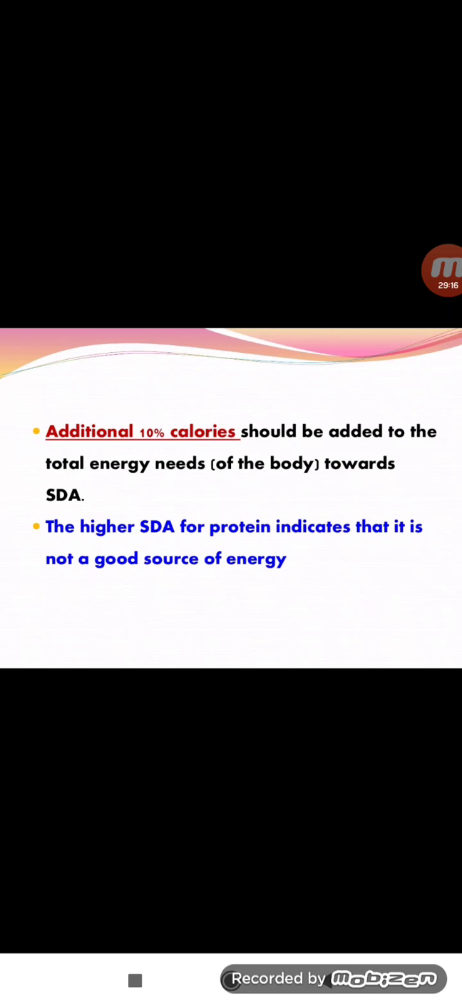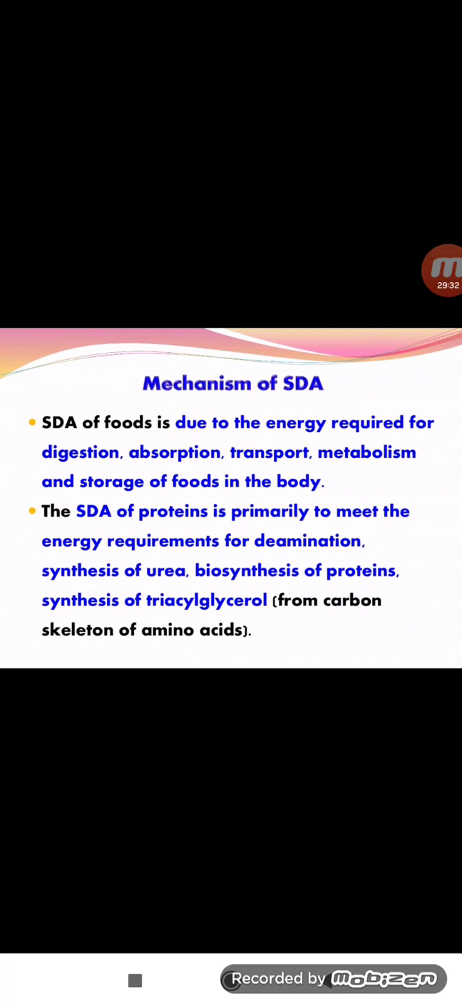The higher SDA of protein indicates that it is not a good source of energy. So we shouldn't use an extra amount of protein in our body, because it leads to different types of diseases. Depending upon the SDA values, we determine which type of diseases occur in the body.